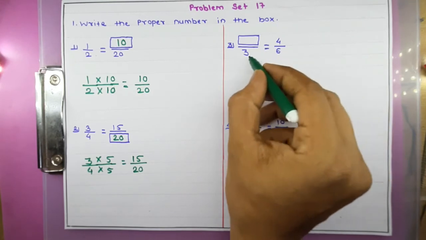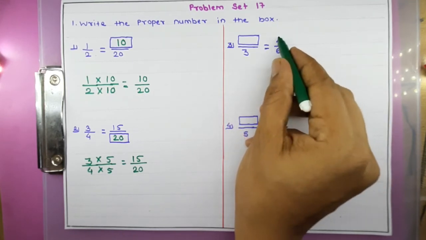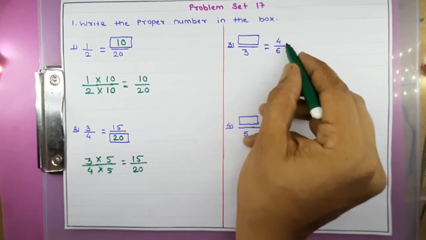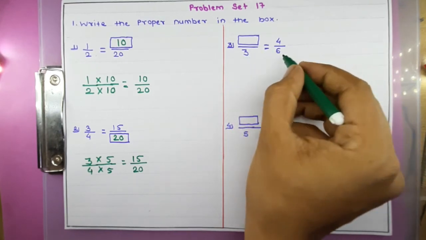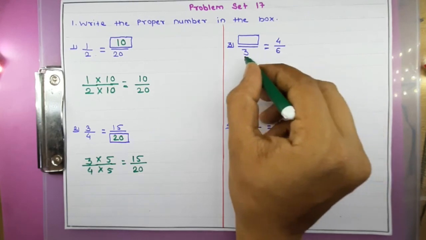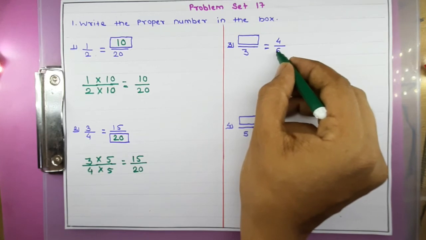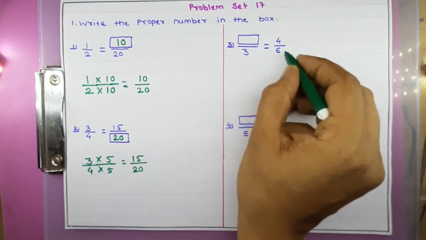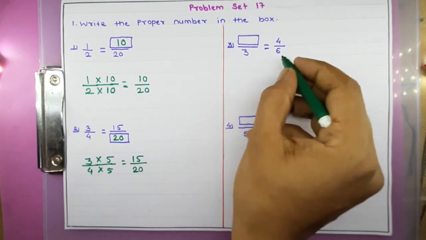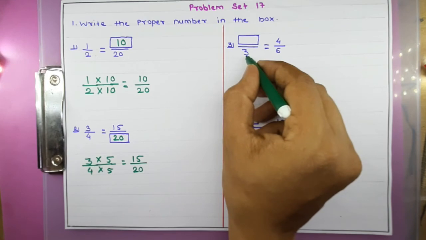Now here 3 is there and here 6 is there, right? But this fraction 4 upon 6 we have to convert into the first fraction, right? So how will we convert? Here 6 is there and here 3 is there, right? We know that in the table of 3, 3 twos are 6. So from many we have to form 1.